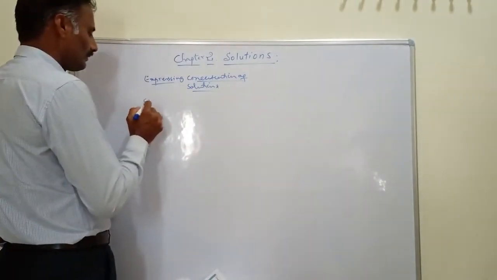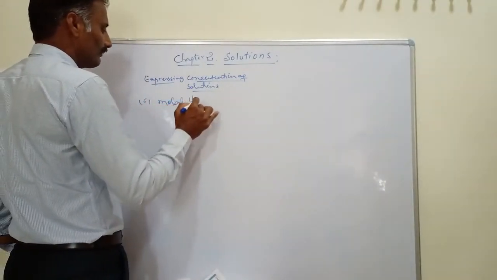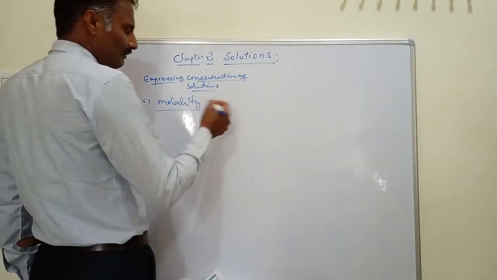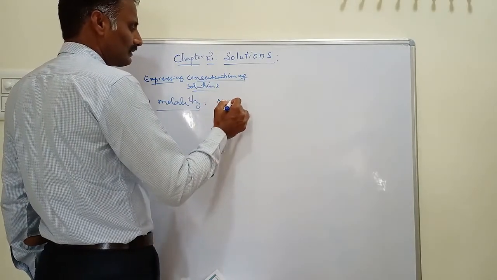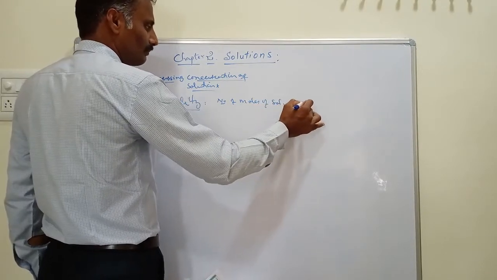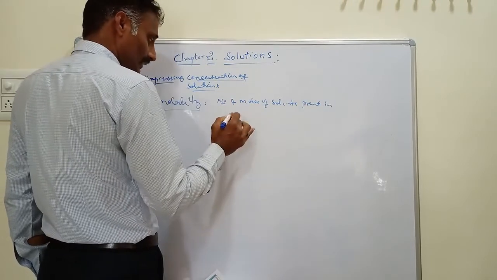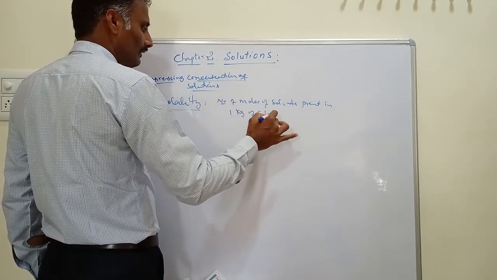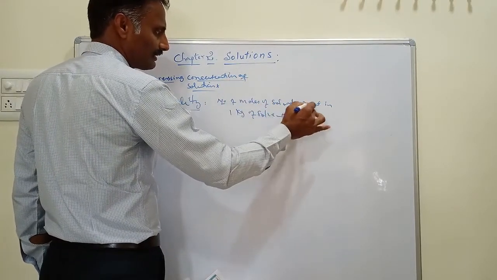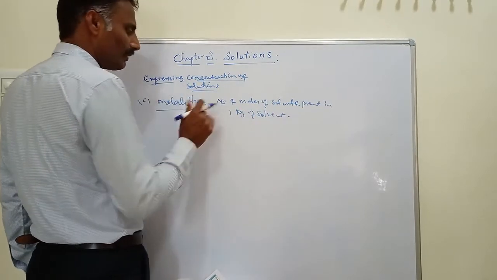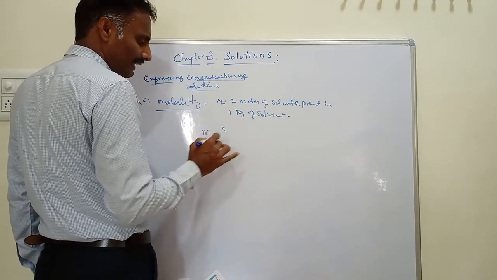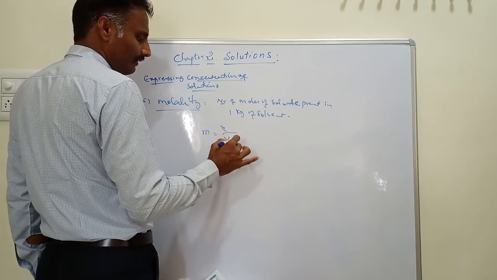The next one is called molality. Molality is similar to molarity, but here we use the number of moles of solute present in 1 kg of solvent. Number of moles of solute dissolved in 1 kg of solvent is molality, and the symbol we use is small m. Molality equals the number of moles of solute N divided by the mass of solvent in kg.